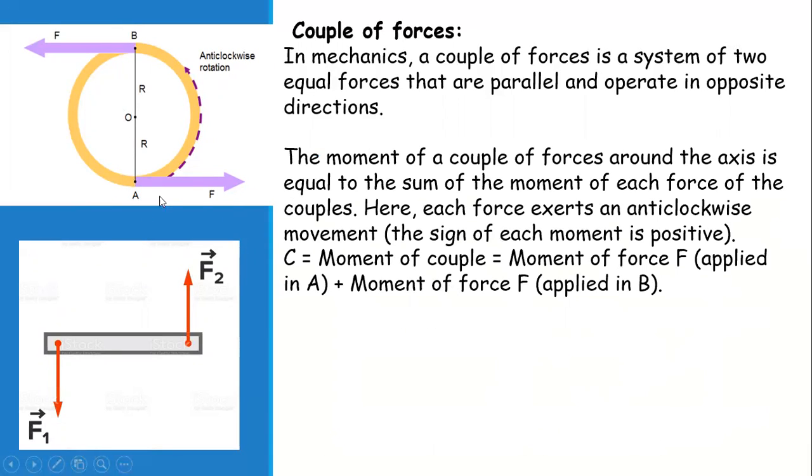The moment of the couple can be found by force multiplied by the moment arm. On the A side, force multiplied by the moment arm OA.